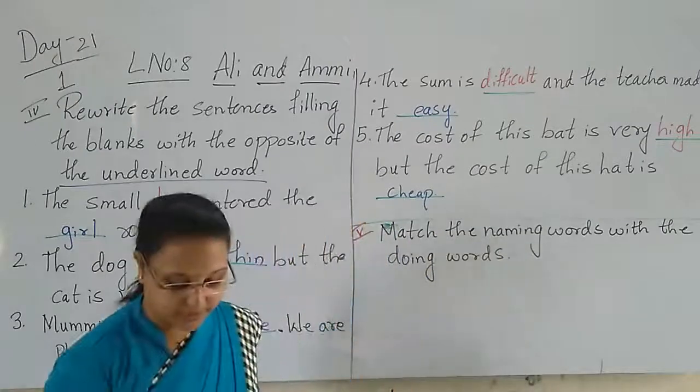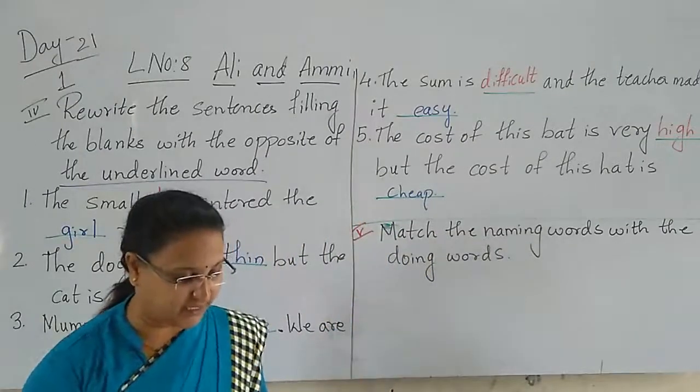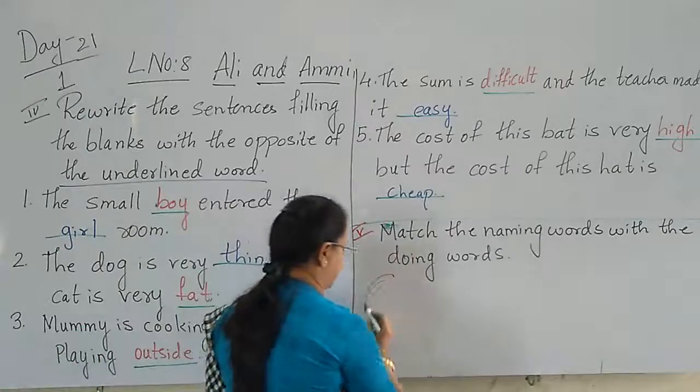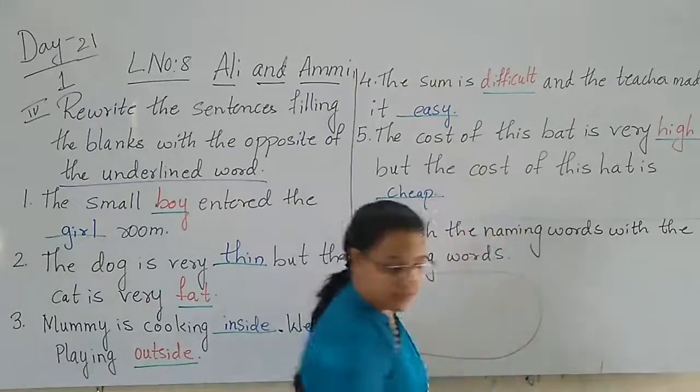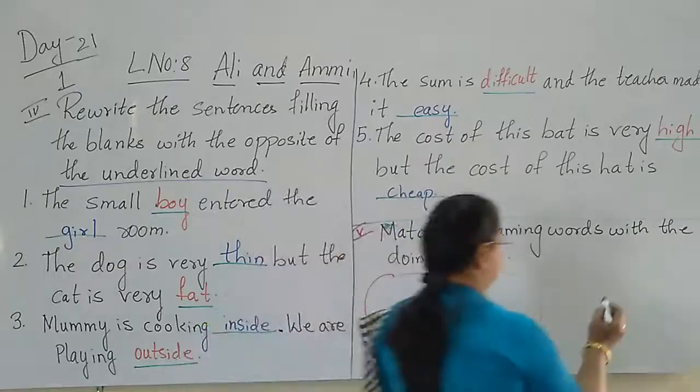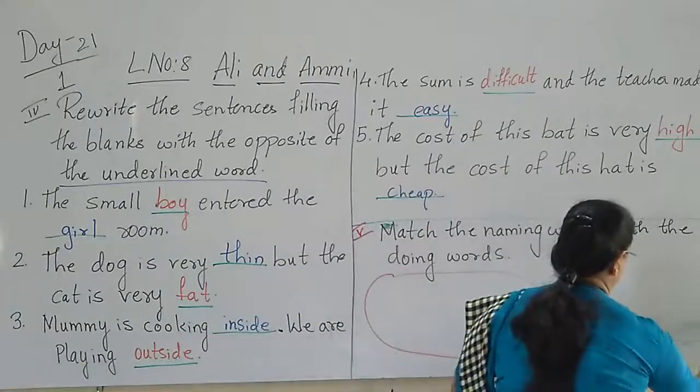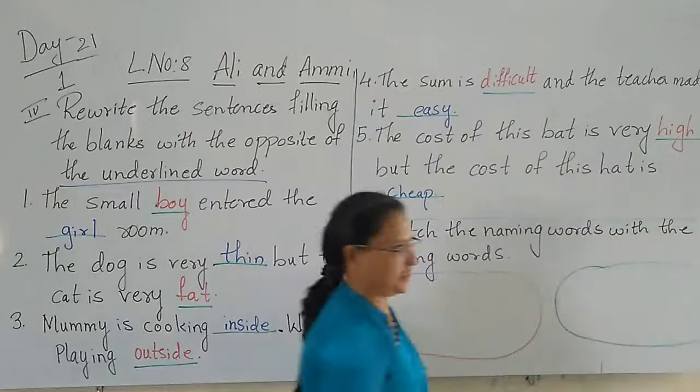Here, children, in the red circle they have given, this is the red circle and this is the green circle. Which circle is this? Green circle. Yes.